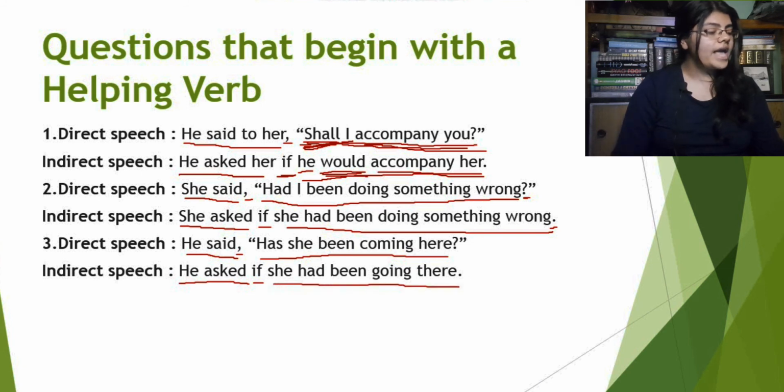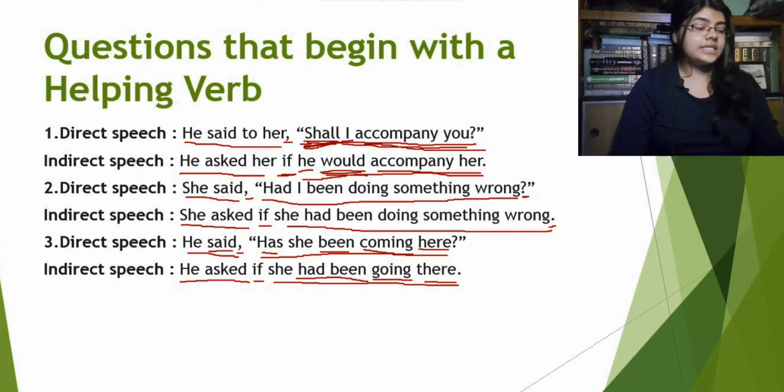Now we know why "has been" is used as "had been," because it's the past tense. Why? Because the reporting verb is in past tense as well. Now "coming" will be "going," because this is also something that we already discussed in the first part of the narration change video. "Here" will be "there." Alright.